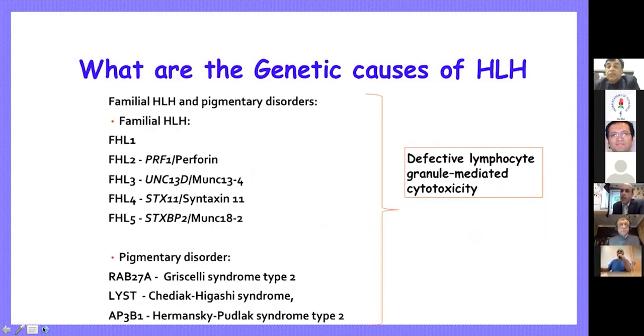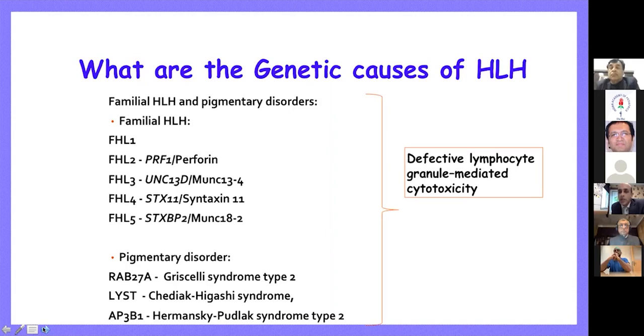So what are the genetic causes? The first one was a secondary HLH, and the second one is a primary HLH. You can have all these mutations in these children, which can lead to hemophagocytic lymphohistiocytosis: perforin mutations, UNC mutations, syntaxin mutations, and MUNC mutations are the common ones. They can also be associated with pigmentary disorders like some forms of albinism, like Griscelli and Chediak-Higashi, where you have partial albinism in these children, and that helps you make the diagnosis.